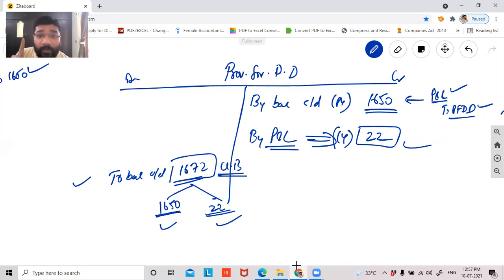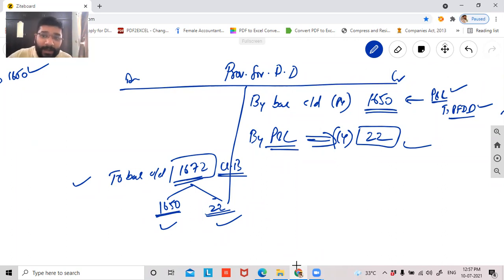If you're still not clear with what I've discussed now, guys, I'm telling you to please watch my 11 CBSE. There are 2 classes, or rather 3 classes, guys, on provision for doubtful debt and provision for discount on debtors, which I have recorded extensively. We have worked out almost 6 to 7 different questions. So please get that video from me. You will get crystal clear clarity on the provision for doubtful debts.